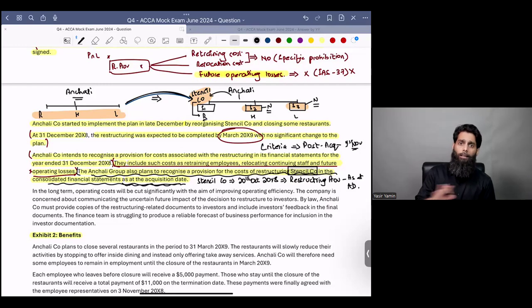By far, this is a post-acquisition activity. This should be recognized post-acquisition. But had they recognized it as at the acquisition date, what would be the consequence? I just want you to have an understanding of this.